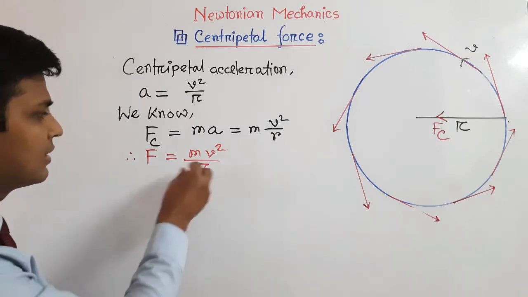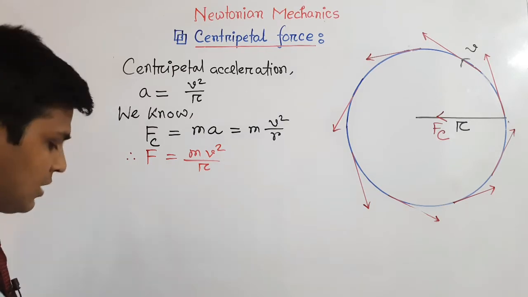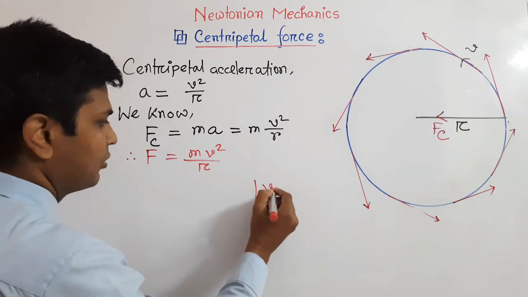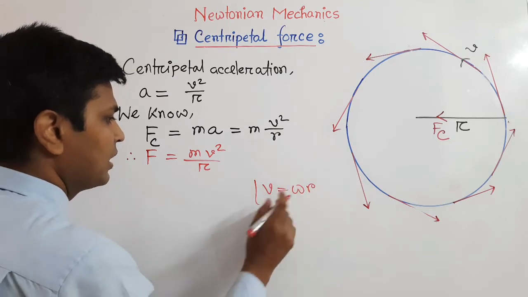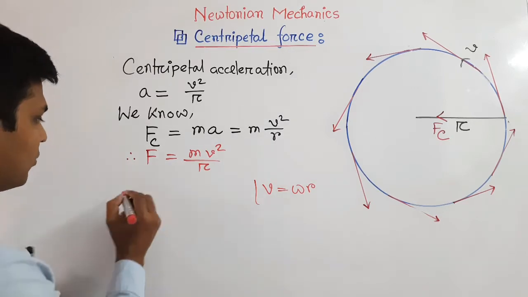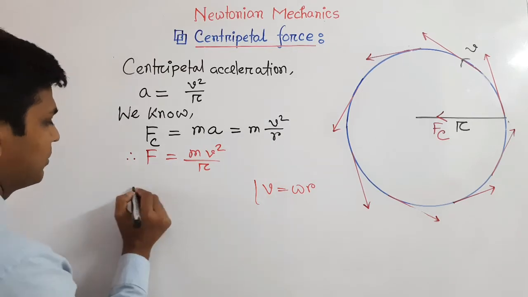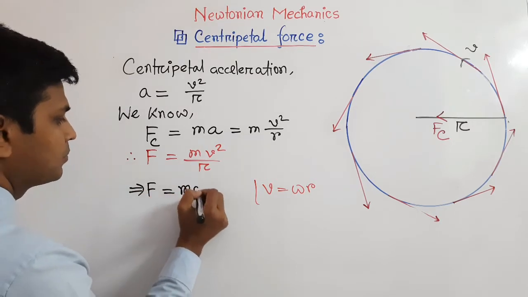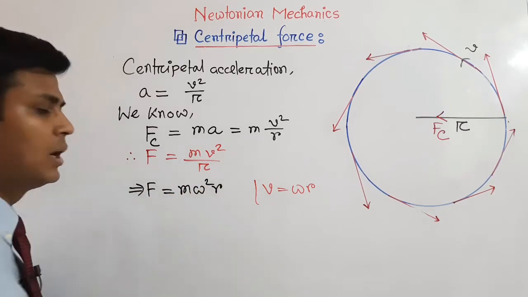And we can write the formula of the centripetal force in another way. If we apply the relation between linear velocity and angular velocity, v equals omega r, then we will get another formula of the centripetal force, which will be F equals m omega square r.